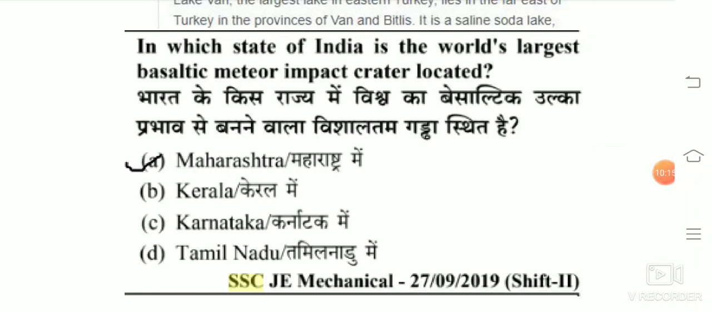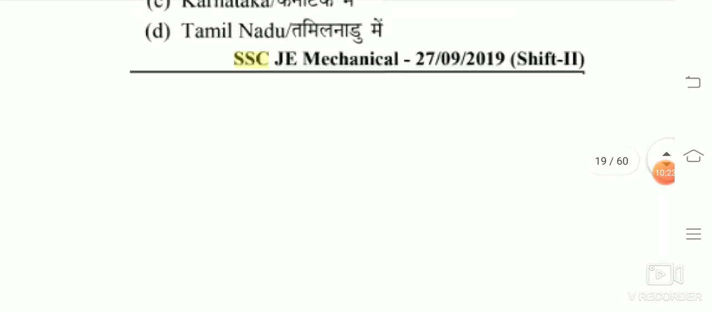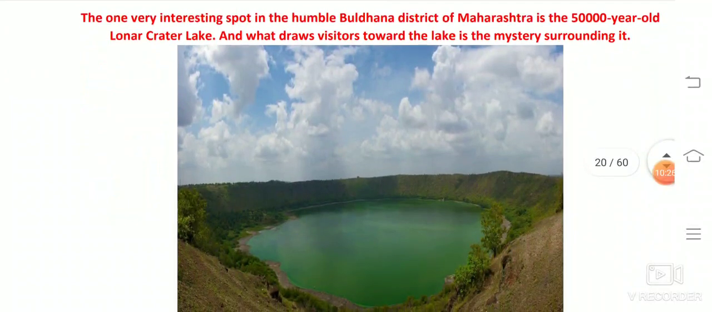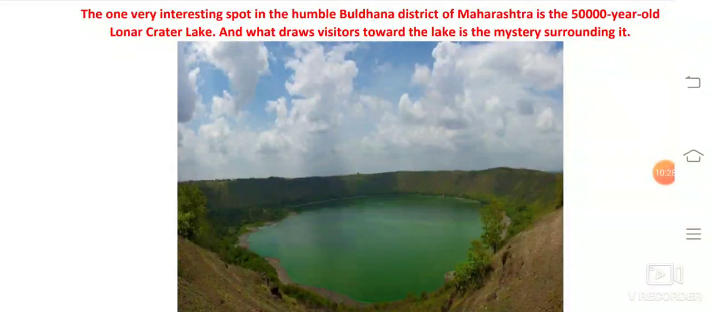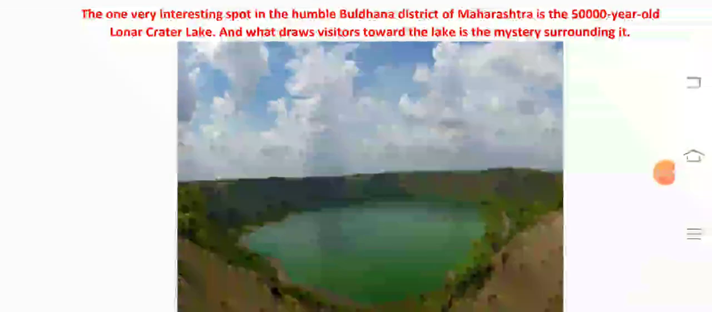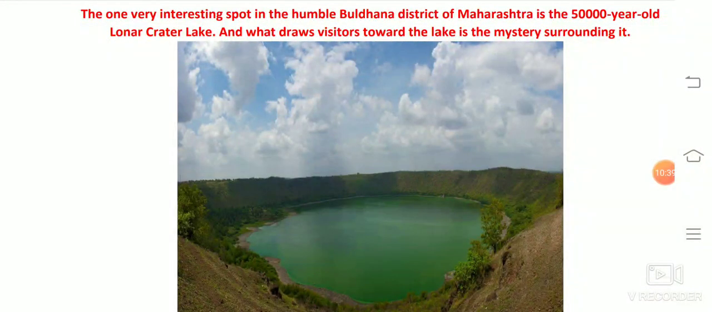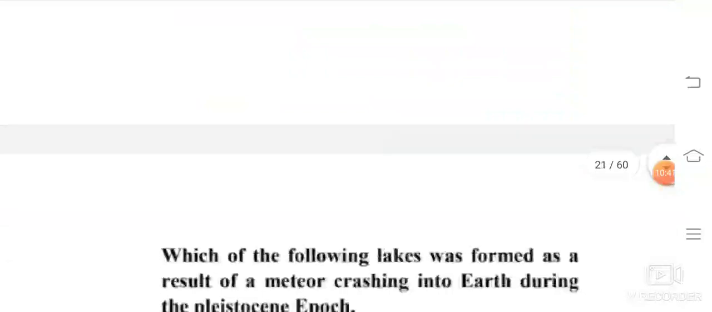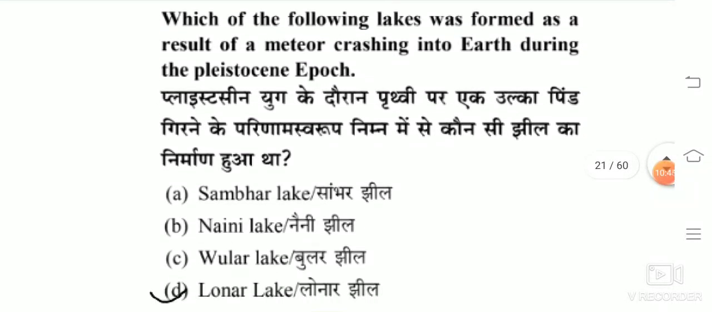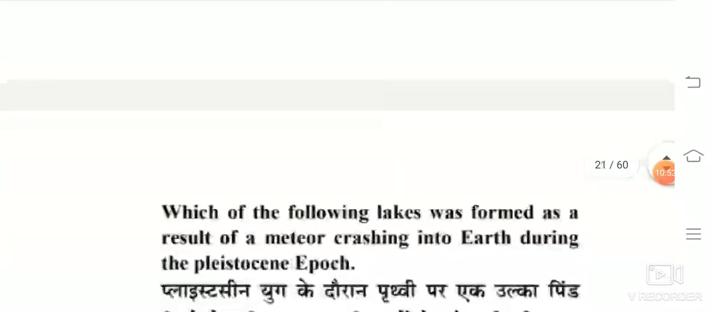In which state of India is the world's largest basaltic meteor impact crater located? The answer is Maharashtra. That is Lonar Lake. The only interesting spot in the humble Buldhana district of Maharashtra is a 50,000-year-old lunar crater lake. Which of the following lakes was formed as a result of a meteor crashing into Earth during the Pleistocene epoch? Lonar Lake, as you saw in the previous question.